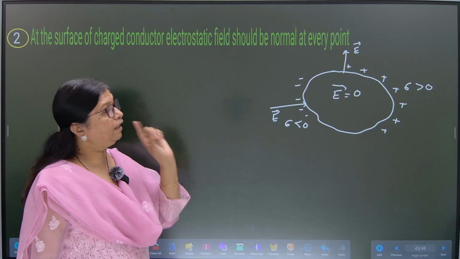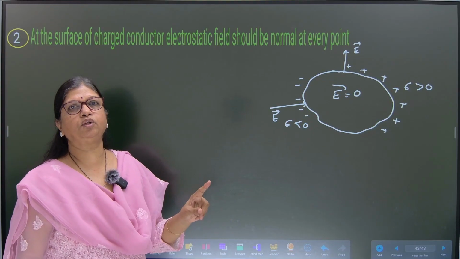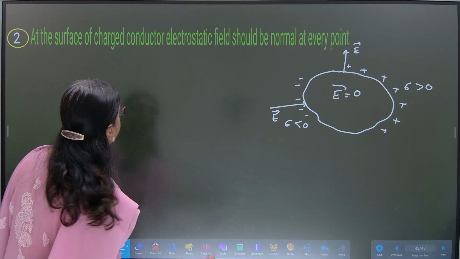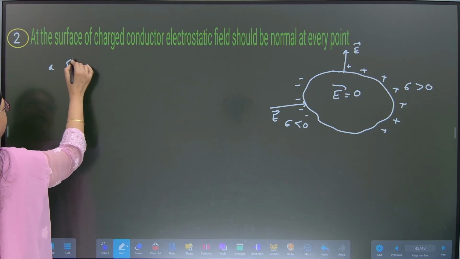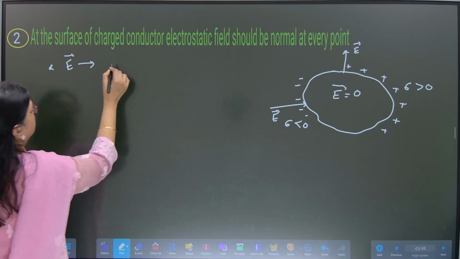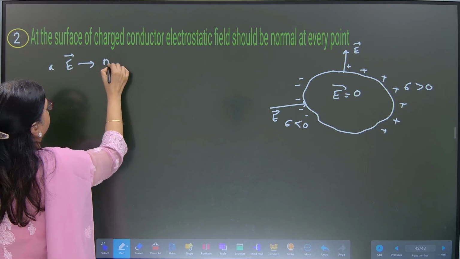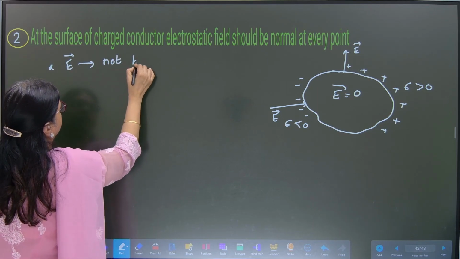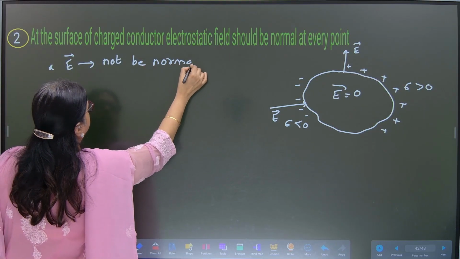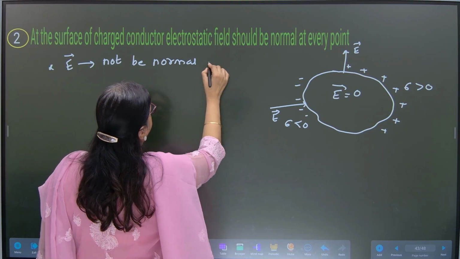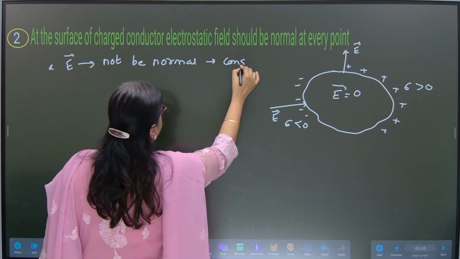Fine. Okay. If at all it would not be normal, let the electric field direction not be normal. We are considering that.